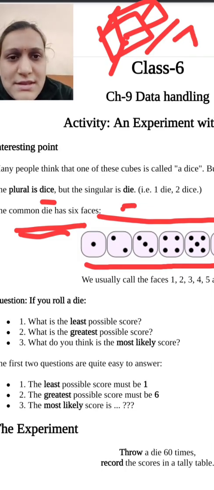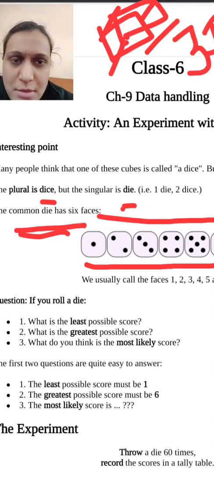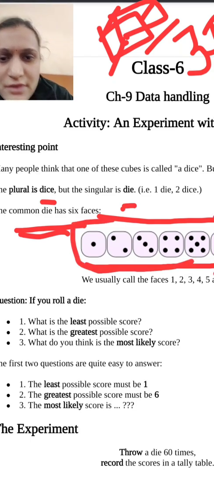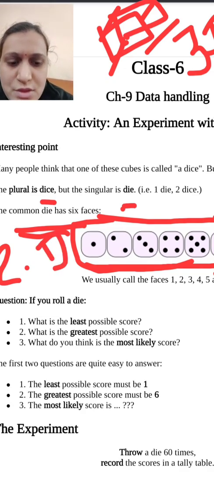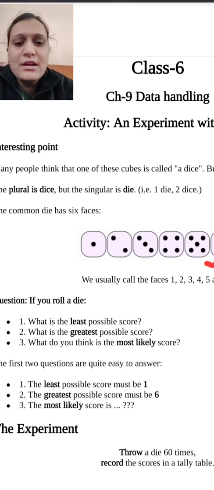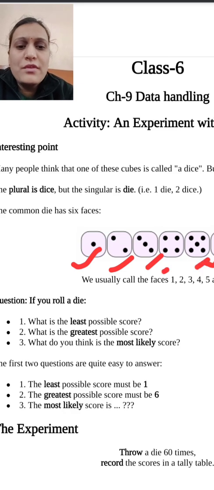And a cube is a 3-dimensional shape. A cube is a 3-dimensional shape, but to understand this very clearly, we have drawn the shape in 2 dimensions. Here you can see that in the first face we have 1 dot, in the second 2 dots, and in the last we have 6 dots. So there are 6 faces, with 1, 2, 3, 4, 5 and 6 dots.